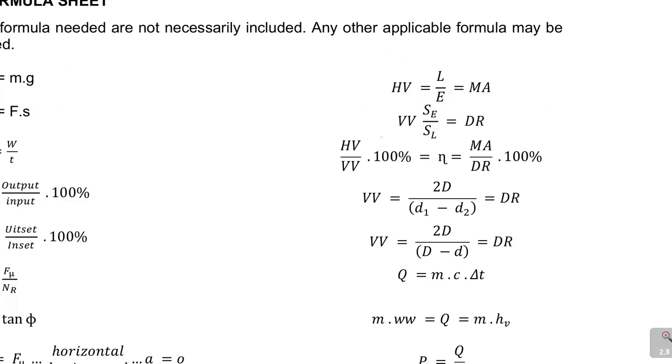This particular formula is the one that we're using now for the effort distance. So SE stands in this case for the effort distance, E for the effort, S for the distance, and then SL stands for the load distance, or the distance moved by the effort over the distance moved by the load. So you can see that instead of DR, you can use your VR there. So VR is SE over SL.